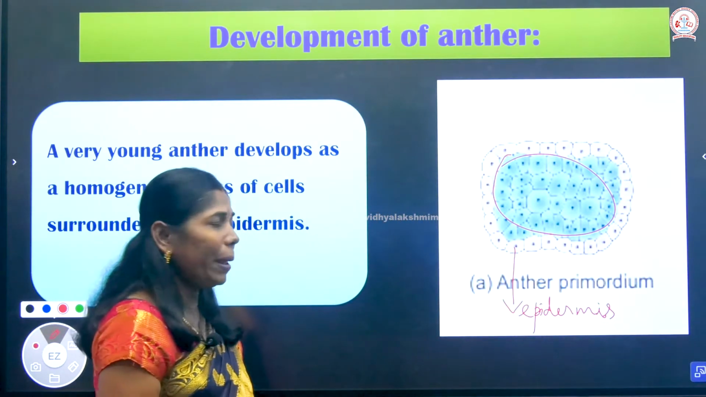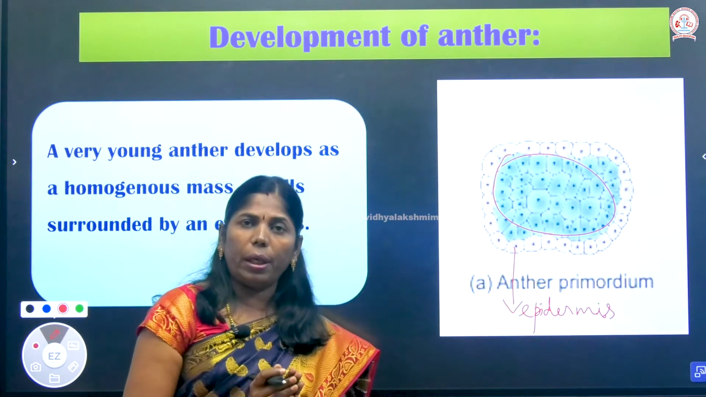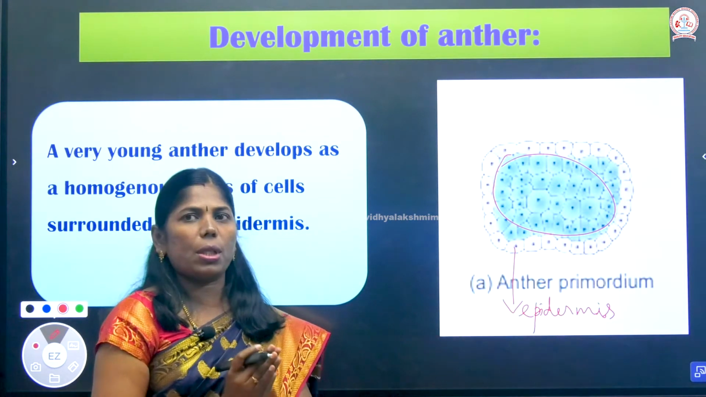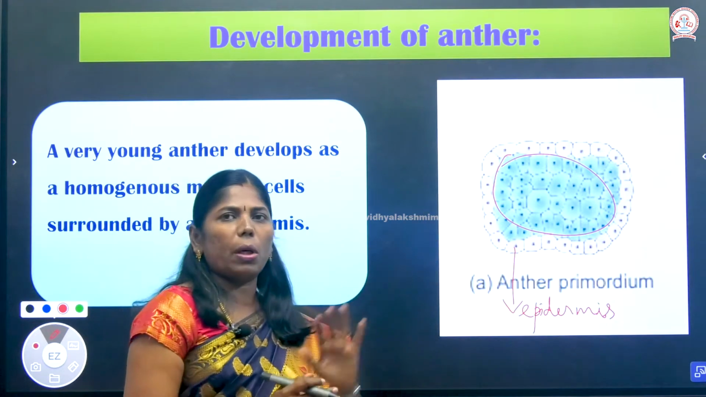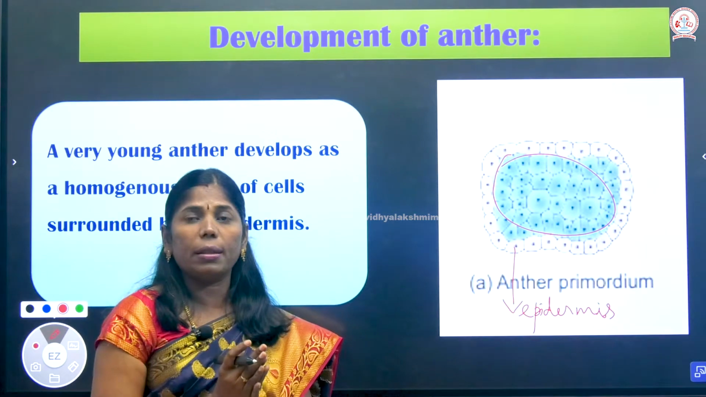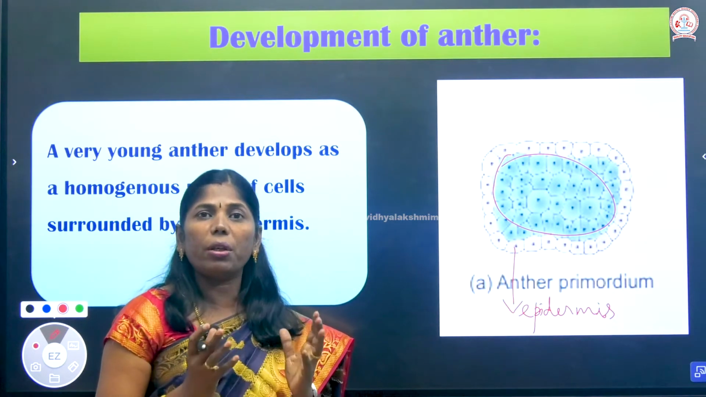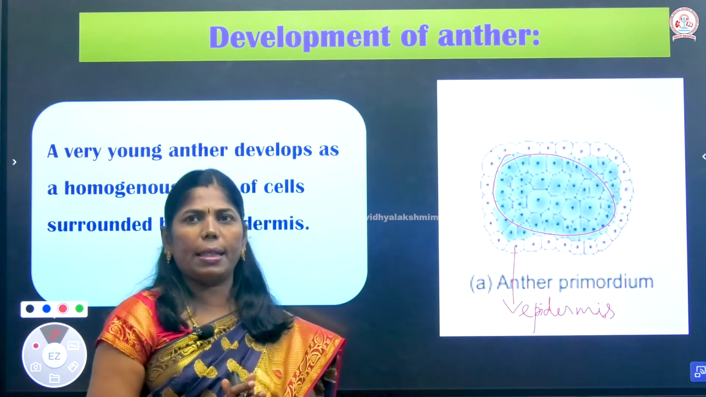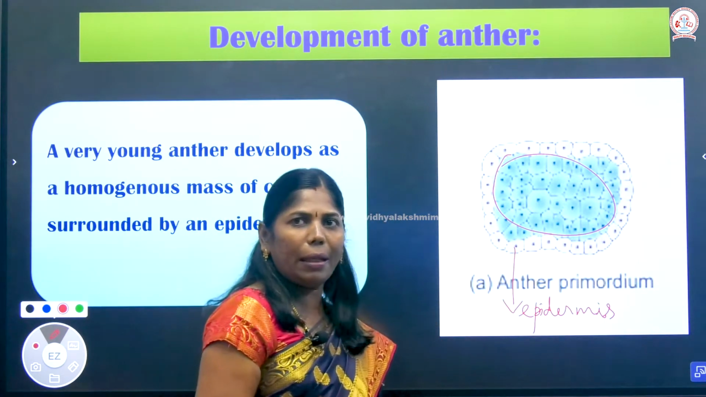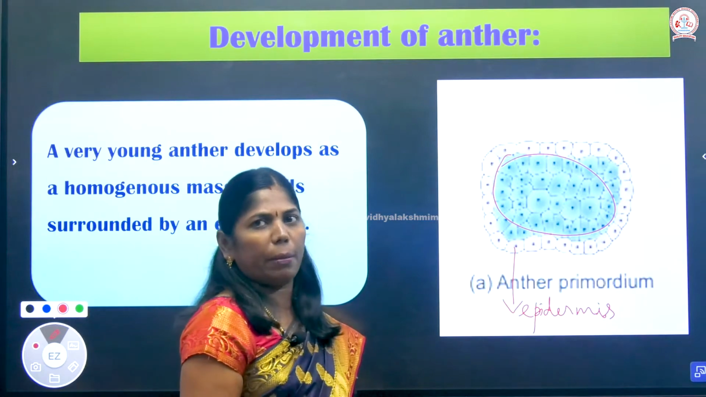The epidermis is the outermost layer. It protects the inner tissues. We know very well about its functions. The homogeneous mass of cells have the ability to divide; they have the potential to divide and increase in size. The homogeneous mass of cells is surrounded by a layer, and that layer is known as the epidermis.